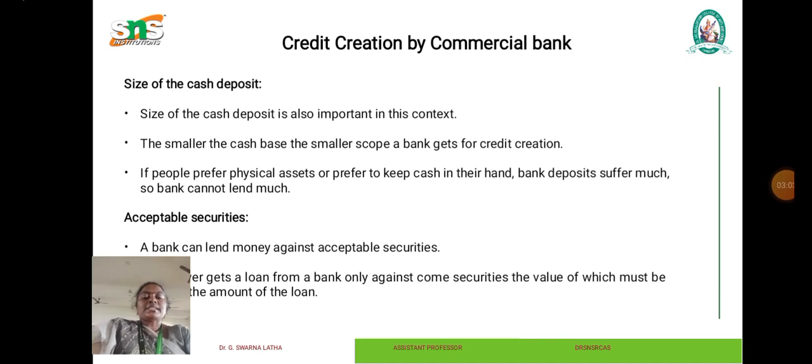As a banker's bank, a central bank lends money and rediscounts the bills of commercial banks. The rate of interest charged by the central bank is known as the bank rate or discount rate. By manipulating the bank rate, the central bank can regulate the credit creating power of member banks. If the bank rate is raised by the central bank, commercial banks have to borrow at a higher rate. Then they will increase the lending rate. This rate is known as the market rate. The difference between the market rate and the bank rate is the profit margin of the commercial bank. When the bank rate rises, the market rate also rises and vice versa. Demand for bank loans will reduce.